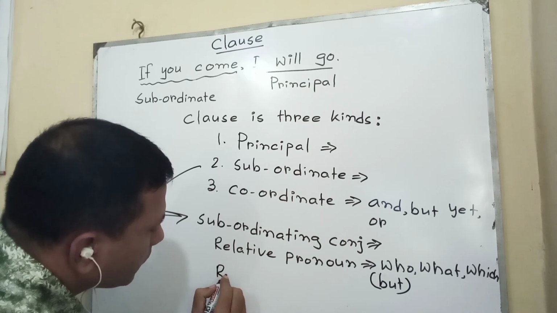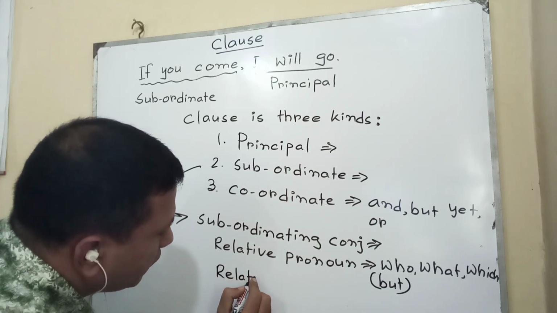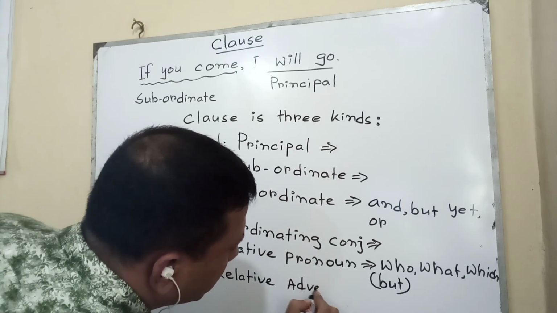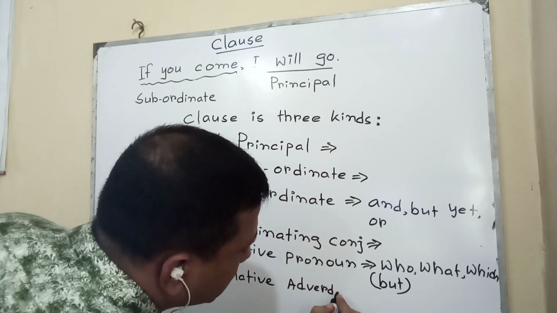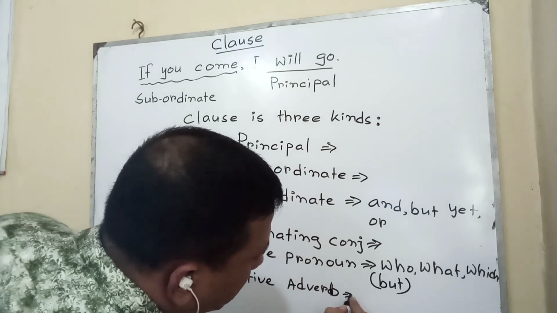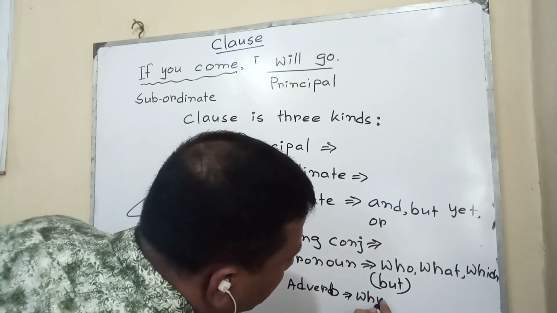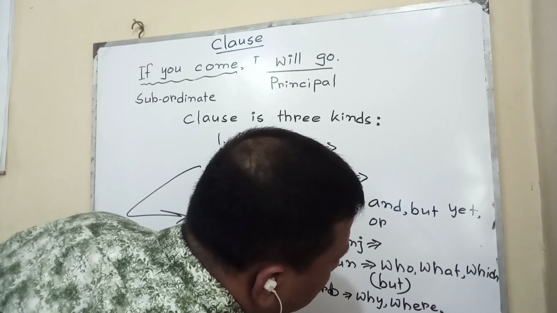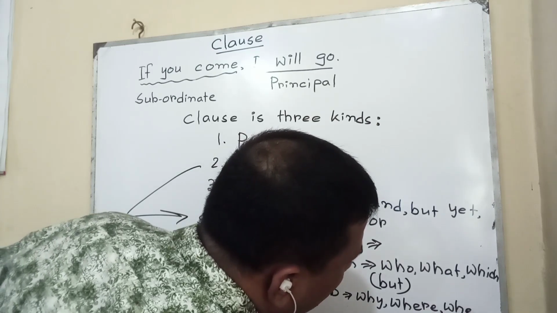Then relative adverb. Which words are included in relative adverb, such as why, where, when, how.